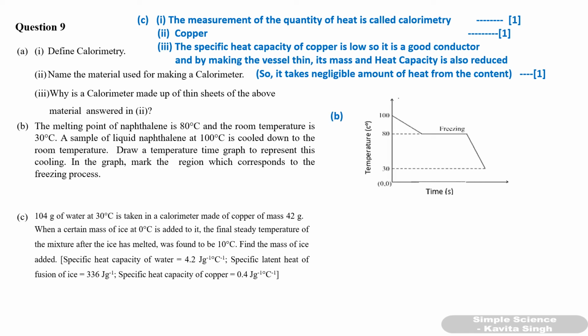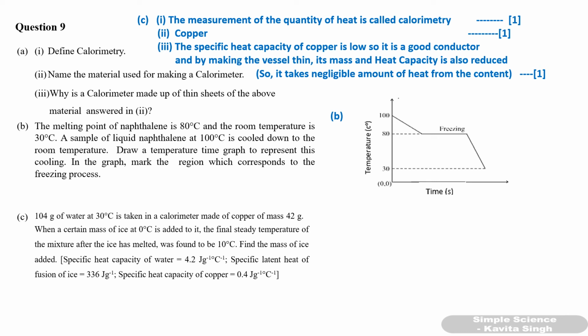This is the cooling curve of naphthalene. On y-axis temperature, x-axis time, and at 80 degree you have to show the freezing. Okay, room temperature is 30 degree Celsius. So this is for 3 marks. C part, 104 gram of water at 30 degrees Celsius is taken in a calorimeter made up of copper of mass 42 gram. Okay, when a certain mass of ice at 0 degrees Celsius is added to it. The final steady temperature of the mixture after the ice has melted was found to be 10 degrees Celsius.